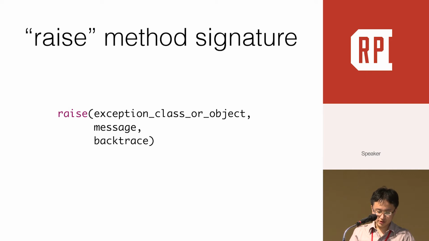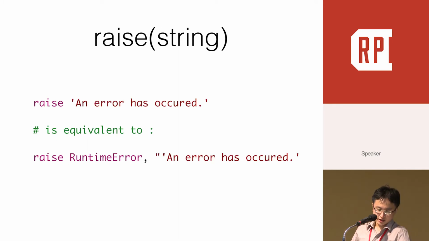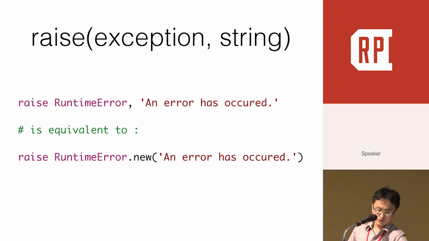Back to our raise method, let's take a closer look. This is the method structure, and it can accept 3 arguments actually. If you omit all arguments, then it's equivalent to RuntimeError. If you give it a string, then it's equivalent to RuntimeError with a string parameter.